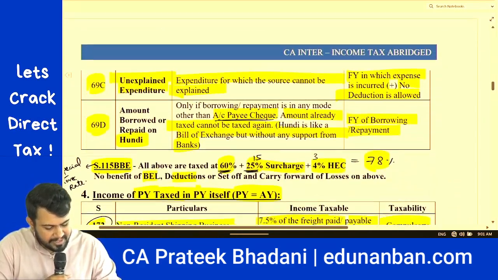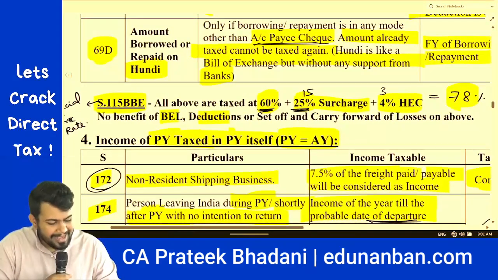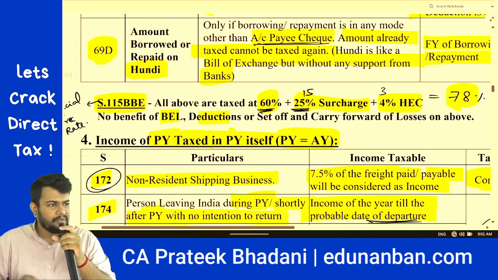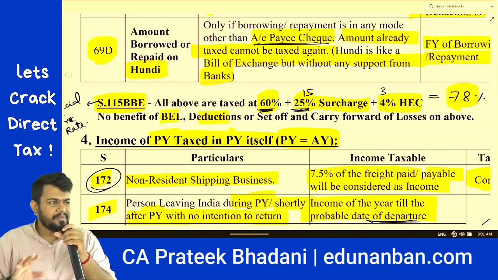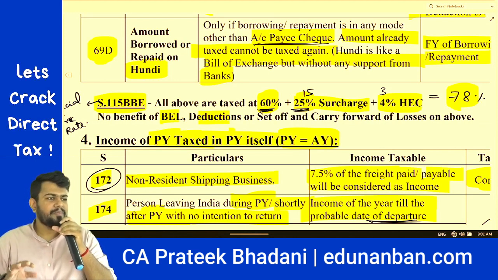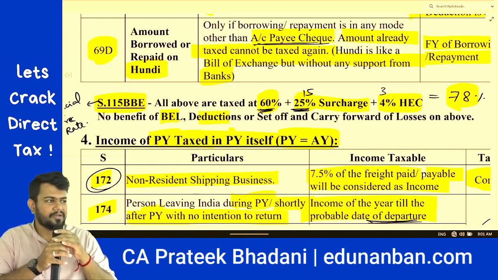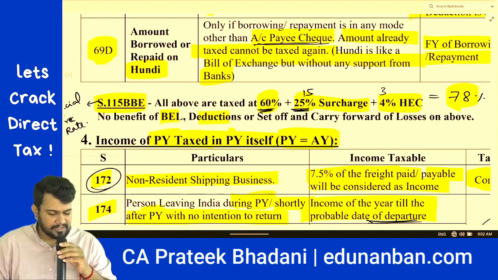If the income is treated as undisclosed source, then it is taxed under section 115BBE. What is the tax rate? 60% tax plus 25% surcharge plus 4% health and education cess. Effectively, it is coming to 78%.